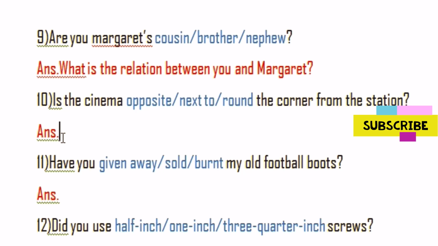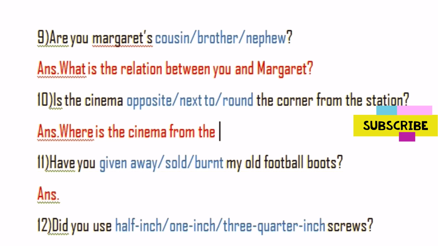Is the cinema opposite, next to, round the corner from the station? Yes. It talks about whereabout of that cinema. Is the cinema opposite, next to, round the corner from the station? That is why you can write down there, where is the cinema from the station? This is one of the possible question for this question number 10.